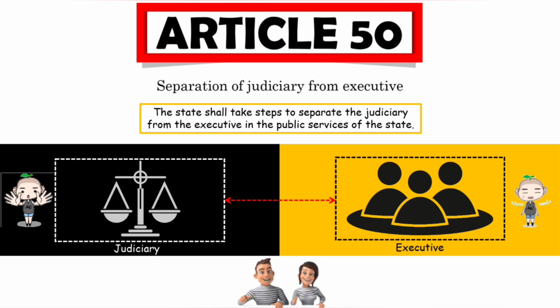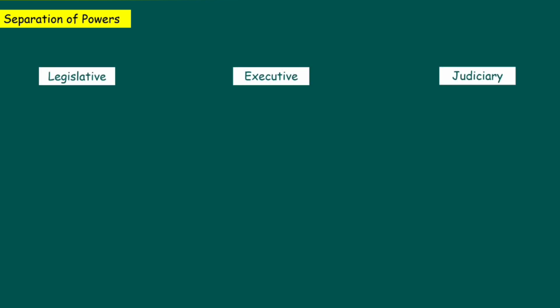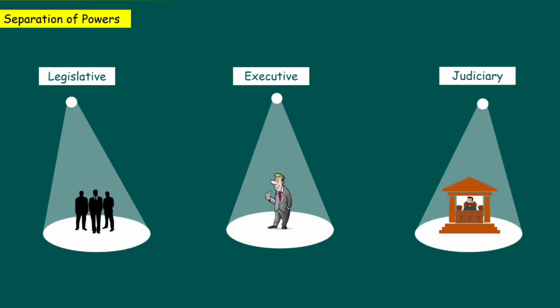Okay? Now here, to understand this article in a better way, we need to understand the separation of powers. We all know that India is a democratic country and democracy has three pillars: legislative, executive and judiciary. Legislatives are those who make laws, executives are those who implement laws, and judiciary's work is to interpret laws, that is to intervene between the center and the state, between the state and its citizens, or between the states.